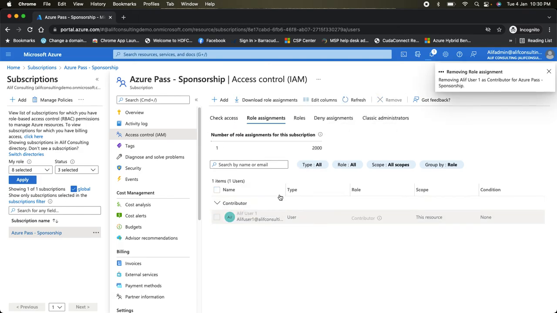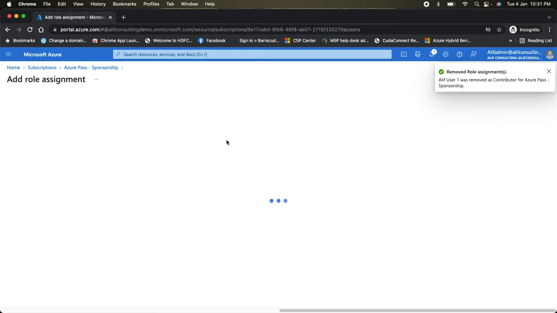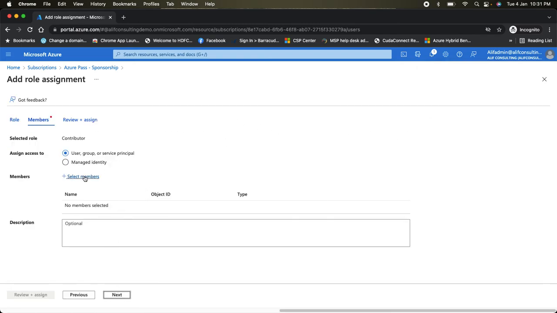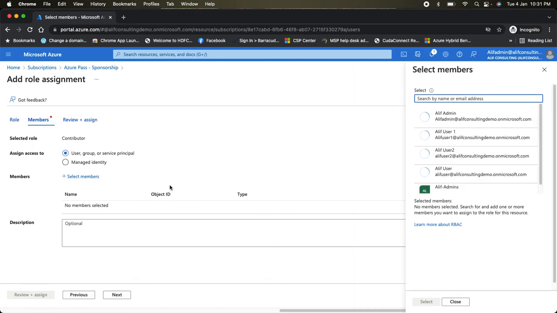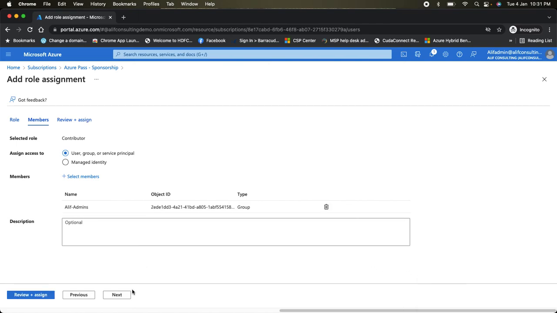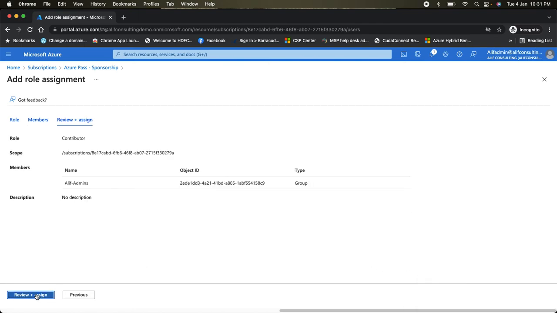As of now, if you see, I don't have any users or any permission assigned to this. So this has already been removed and no user assignment exists. Now I'm going to assign the contributor role to the group which I have created. So if I go to the role, select the role, go to the members, select the members, I'm going to select the Alif admins account, review and assign.